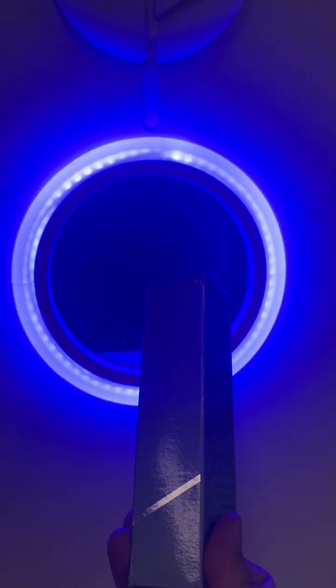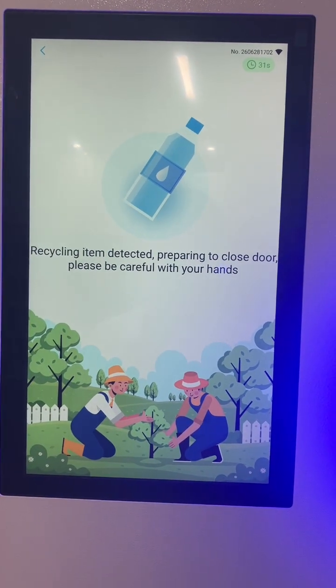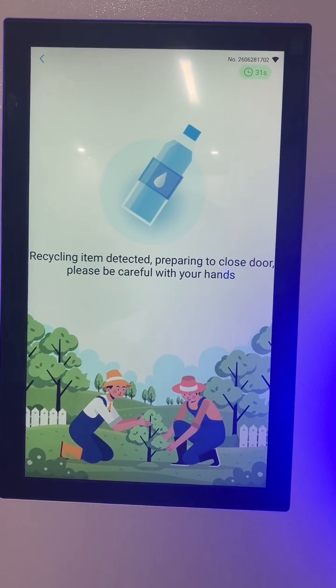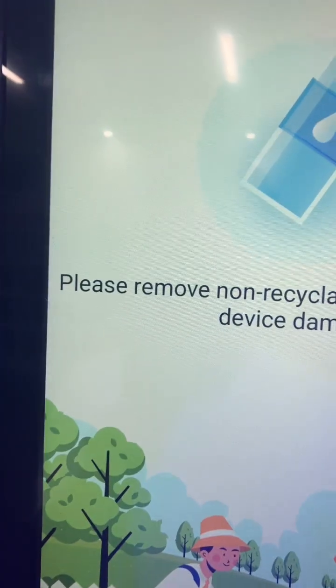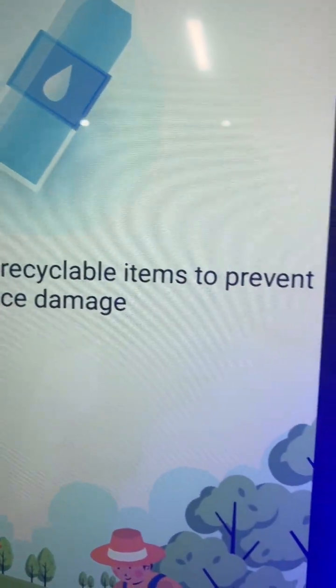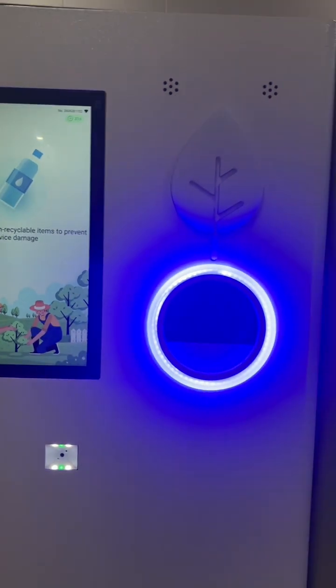If we put a non-recyclable item into the machine, yeah, it will recognize it. Please remove it, and the door will open, and you need to take it out. And the door will close.